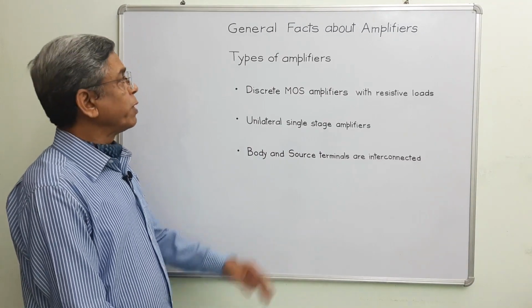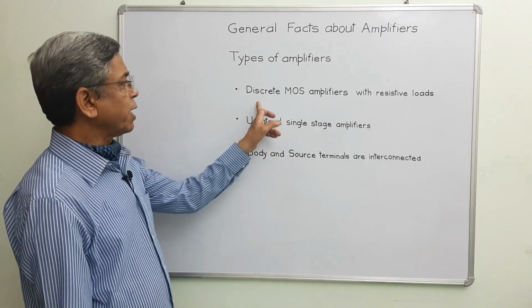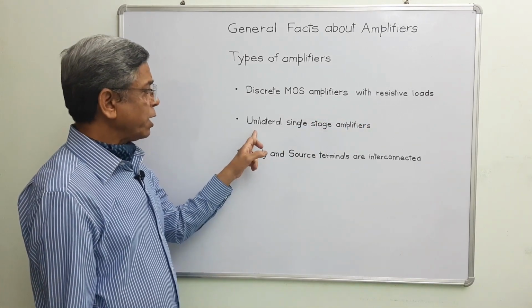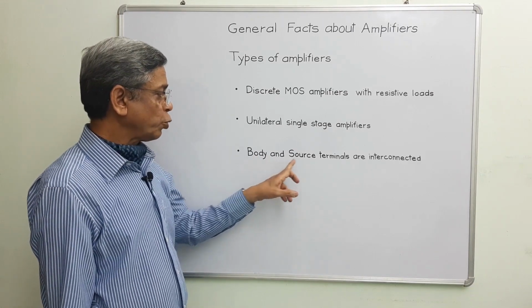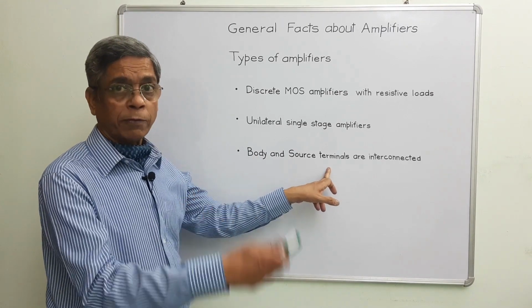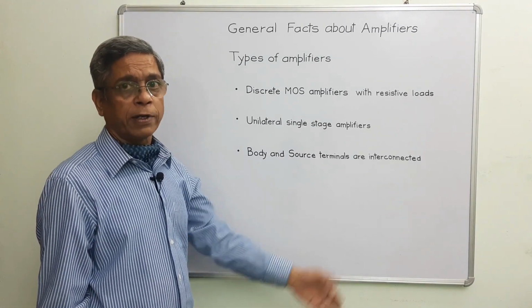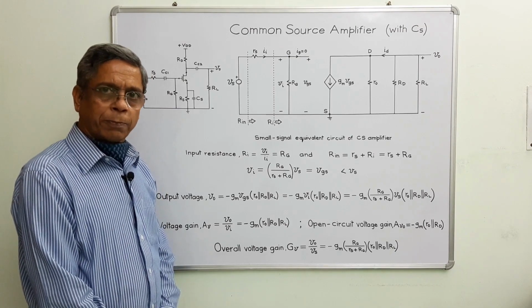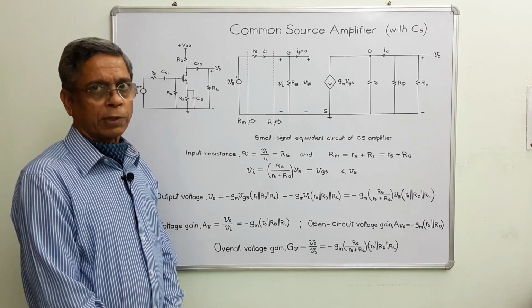These are the types of amplifiers I will be explaining in my forthcoming lectures: discrete MOS amplifiers with resistive loads, and unilateral single stage amplifiers, where the body and source terminals of all MOS amplifiers are interconnected, posing no body effect. This is all about the common source amplifier. I'll explain and derive all expressions for the terminal characteristics of the common source amplifier.